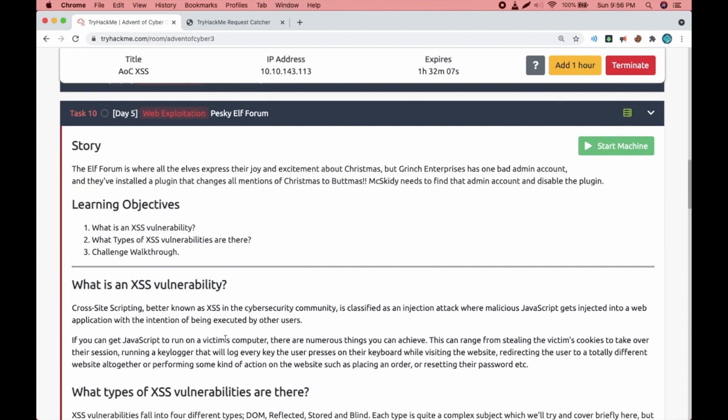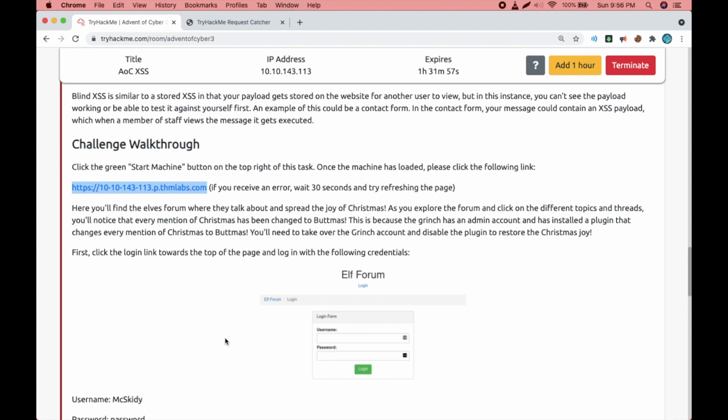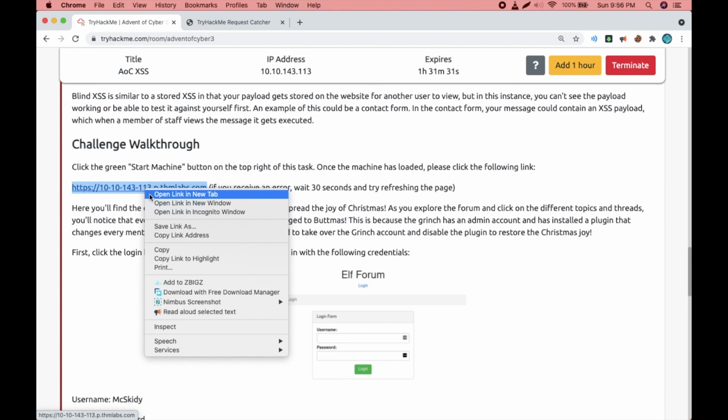You can read through this text to understand cross-site scripting. Also in the challenge walkthrough heading, they explain the website we are going to hack. It is basically a forum where you can comment or login, and the comment boxes have a cross-site scripting vulnerability. Let's go to our target website.